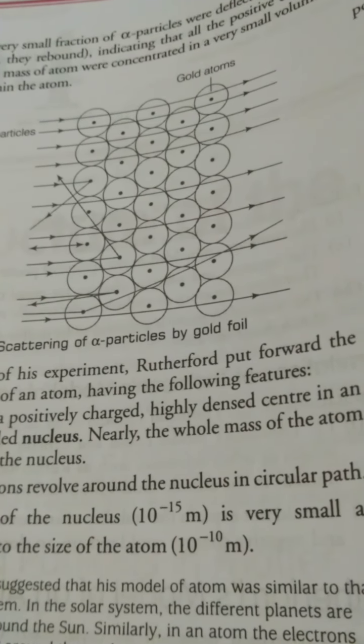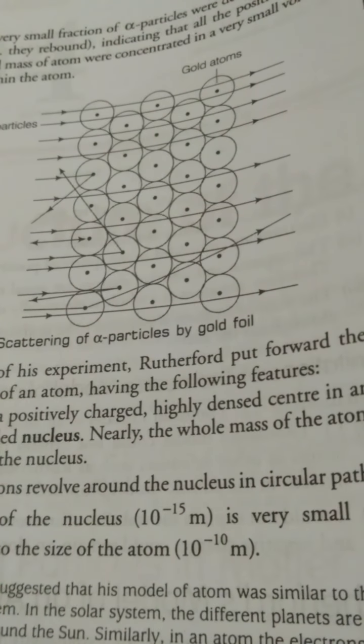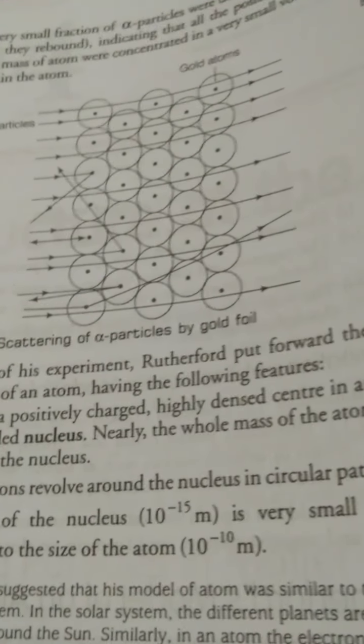So you can understand how small the nucleus is compared to the whole atom, and that nucleus has the whole mass and whole positive charge focused at it. So this is the nuclear model of the atom, which is the biggest success in the world of nuclear physics. The electrons are moving around in a circular path.